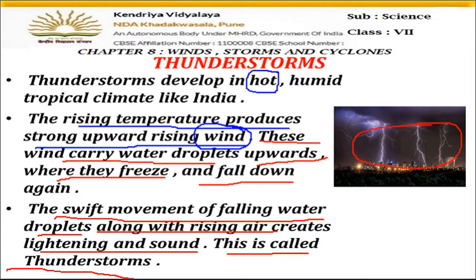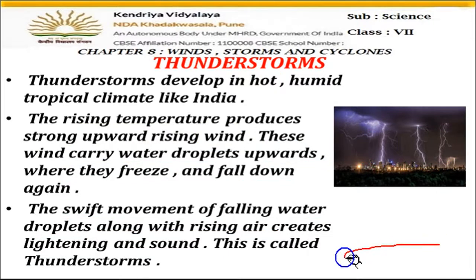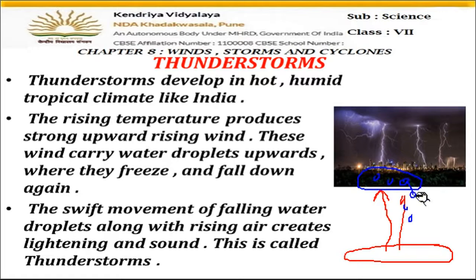So what you have understood, children, is that whenever there is a very hot climate in an area, hot air from that area rises up. This hot air takes along with it the water droplets. When the water droplets reach the upper part of the atmosphere, the temperature is very low. So these water vapors going upward, when they reach a cool climate, convert into water droplets and start falling down.